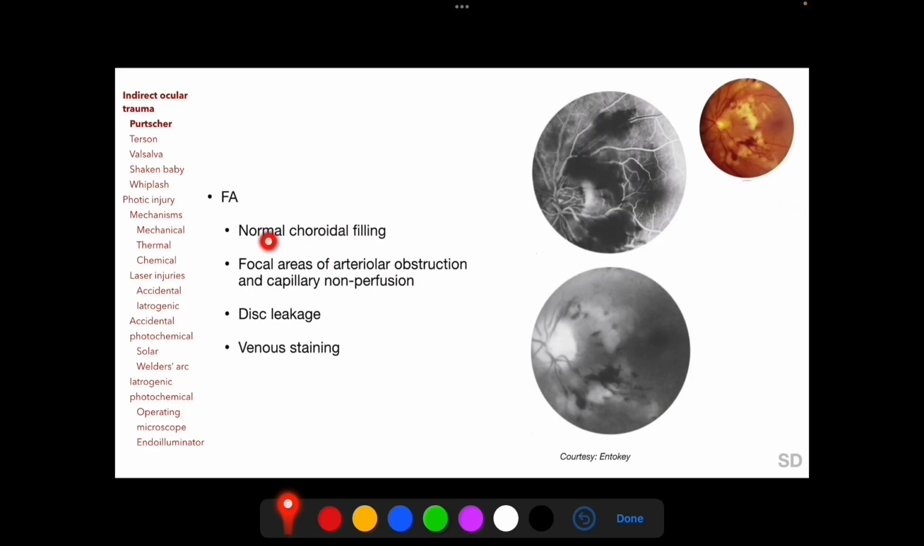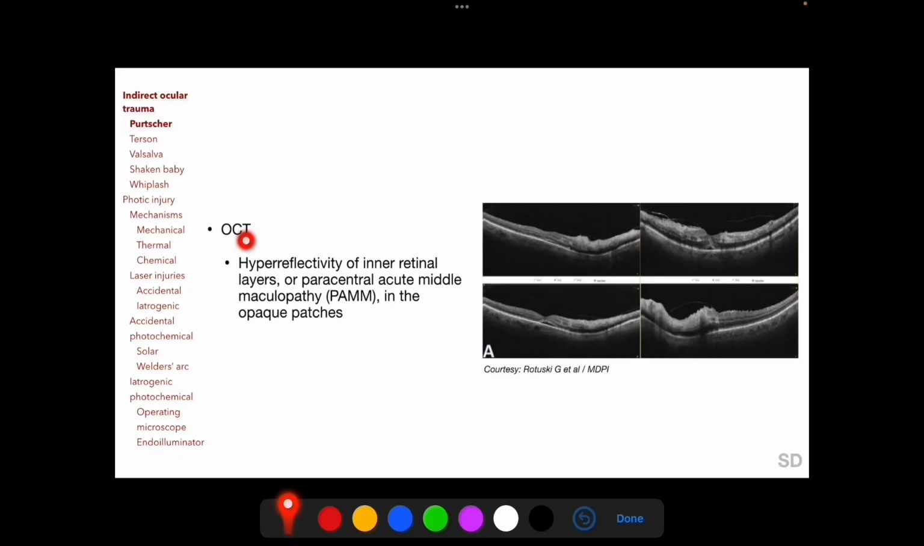Fluorescein angiogram shows normal choroidal filling, which suggests that the choroidal circulation is not affected by these clots, followed by focal areas of arteriolar obstruction and capillary non-perfusion, as seen here in this fluorescein angiogram, and disc leakage and venous staining in later phases. OCT scanning through the opaque patches shows either hyperreflectivity of the inner retinal layers, as seen here in these OCT images, or hyperreflectivity of only the inner nuclear layer in the middle portion of the retina, which is also known as paracentral acute middle maculopathy, which we have discussed in a previous session.